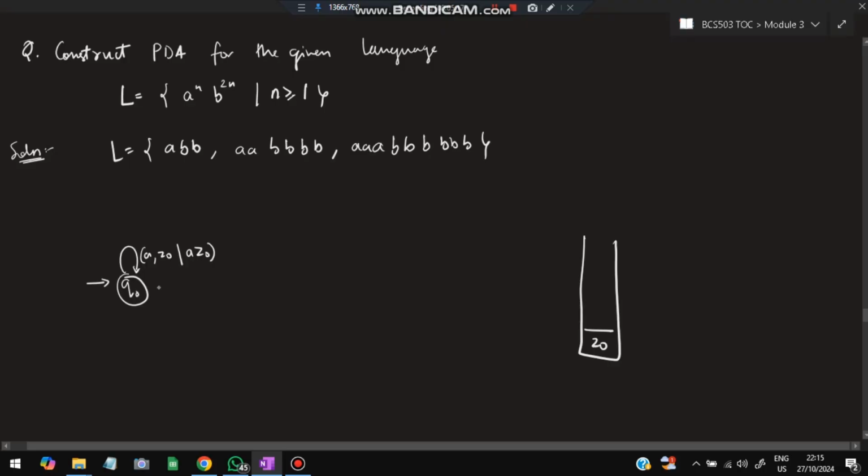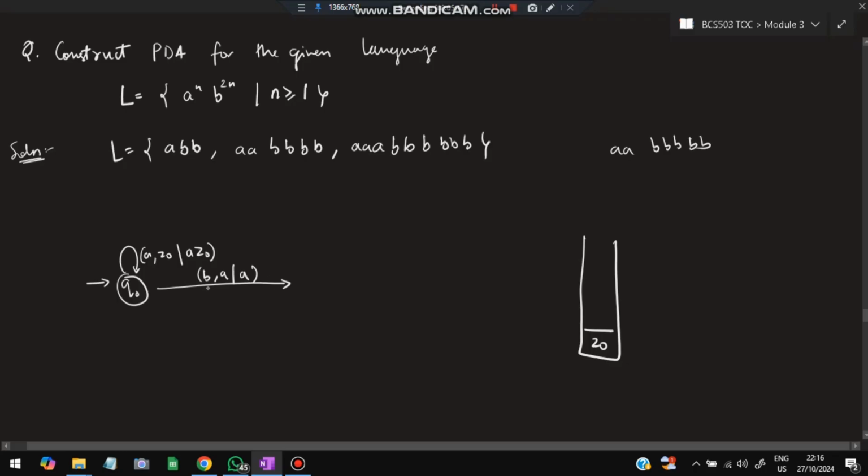Whenever b comes after a, the top of the stack is a. Should I pop it? No, I am popping it only when I encounter two b's consecutively. For the first b I'll not do anything. I'll keep the stack the same and move further. The top of the stack is a, I'll not push or pop anything. A will be there the same way as it is. Okay, we'll solve it for this question: a b b b b b.